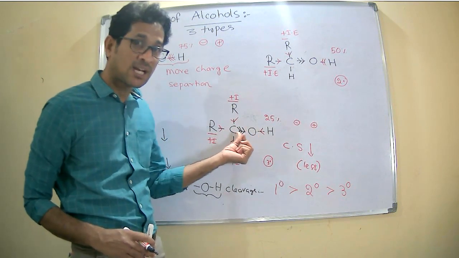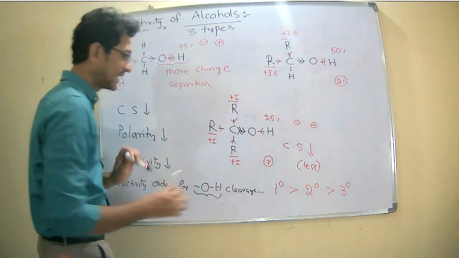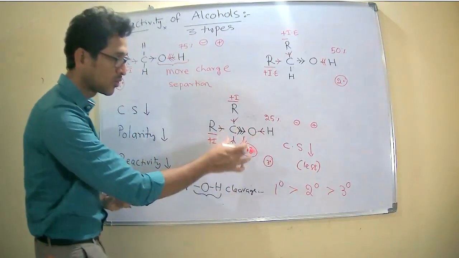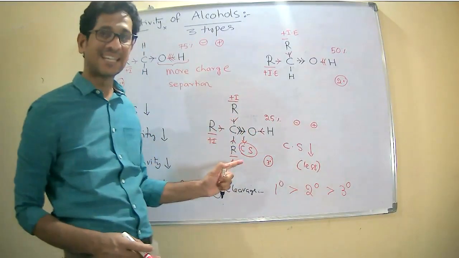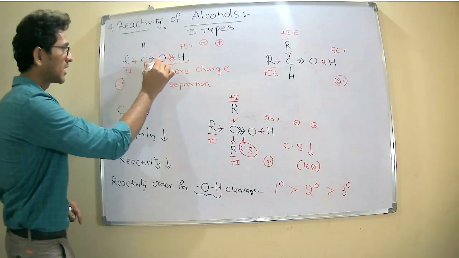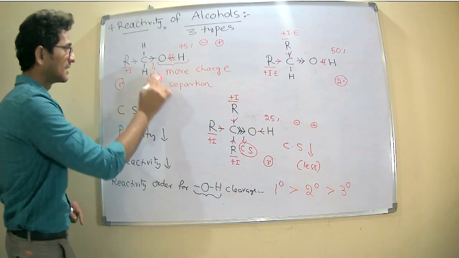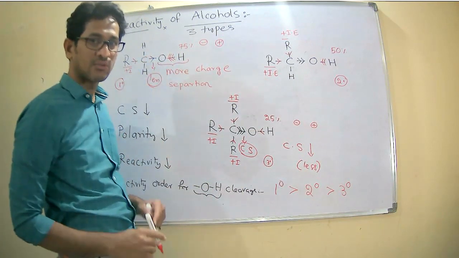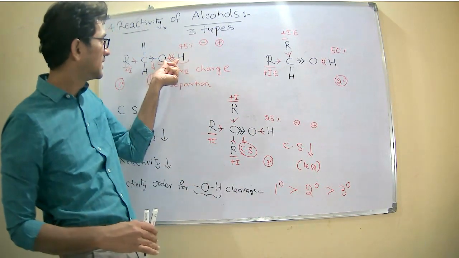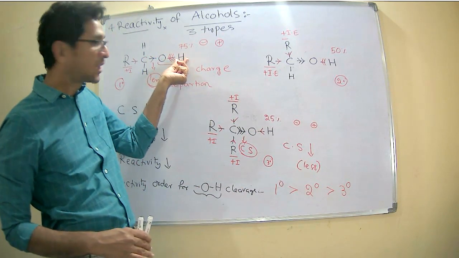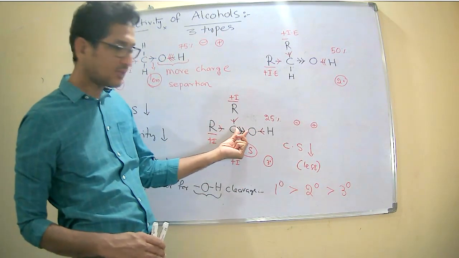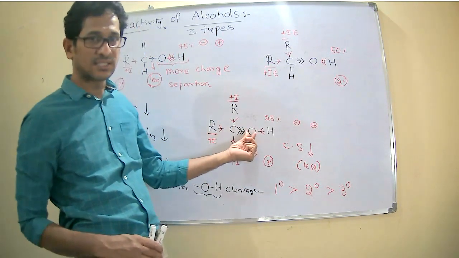Once carbon provides more electrons to the oxygen, here again the charge separation is more. The charge separation between carbon and oxygen is more in the case of the tertiary, whereas it is less for the primary. That is the reverse, because there more electrons were transferring from the hydrogen. In the tertiary case, more electrons are transferring from carbon to oxygen, right?